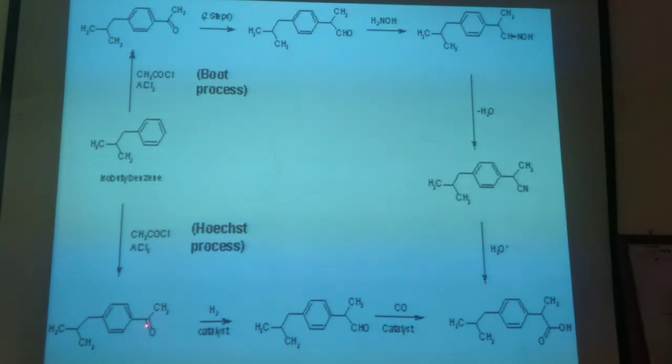That molecule contains 3 carbon, 1, 2, 3 carbon. So in the presence of carbon monoxide and catalyst, that carbon is converted into a carboxylic group. In the presence of carbon monoxide, that aldehyde group is converted into a carboxylic group.